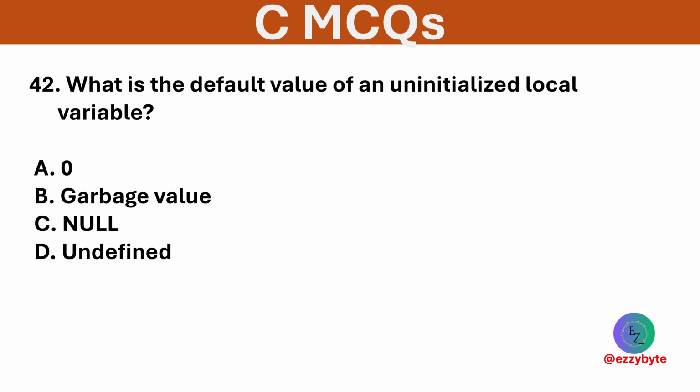What is the default value of an uninitialized local variable? Options are 0, garbage value, null, and undefined. Option B is correct. Local variables hold garbage values if not initialized.